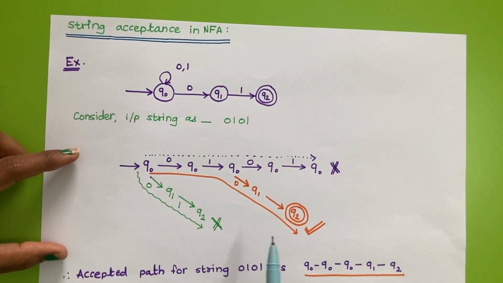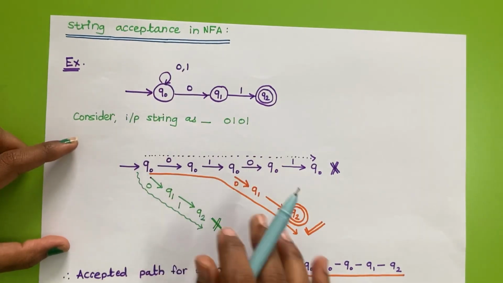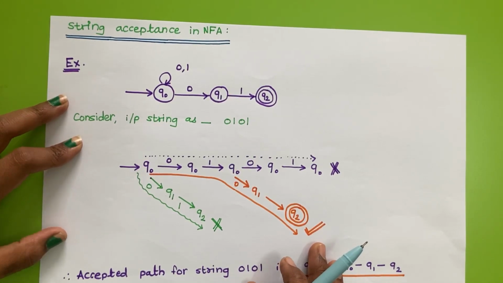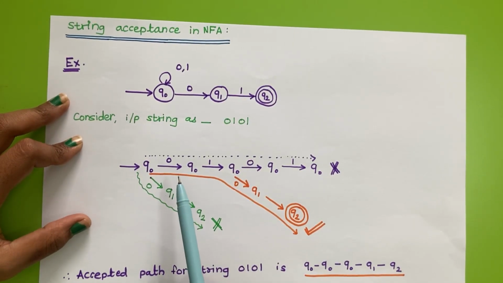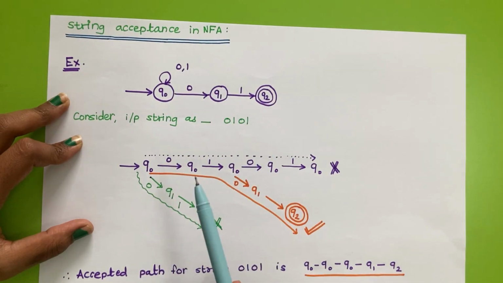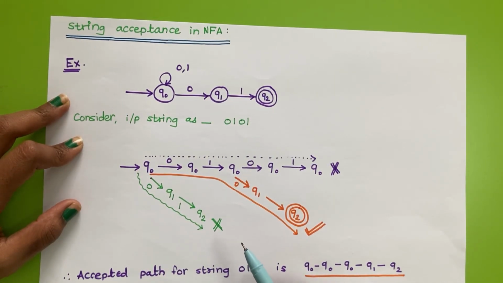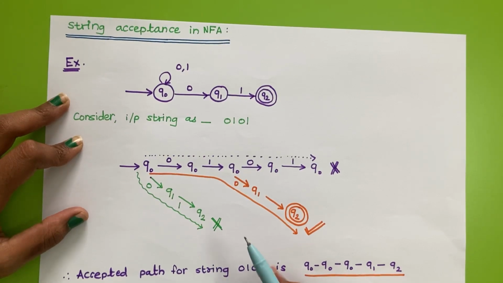Now the topic is string acceptance in NFA. In the last video we have seen the formal definition of NFA. Now we'll see how strings are accepted in NFAs, because we have multiple output states for a given transition in the case of NFA. So there could be a number of ways to accept a given string, maybe more than one.